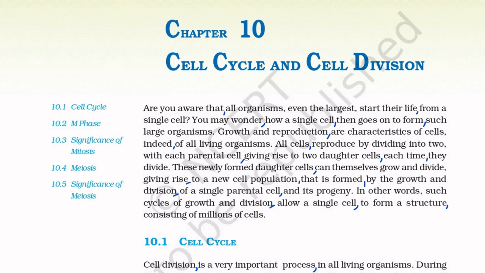10.1 Cell Cycle. Cell division is a very important process in all living organisms. During the division of a cell, DNA replication and cell growth also take place. All these processes, that is, cell division, DNA replication, and cell growth, hence have to take place in a coordinated way to ensure correct division and formation of progeny cells containing intact genomes.